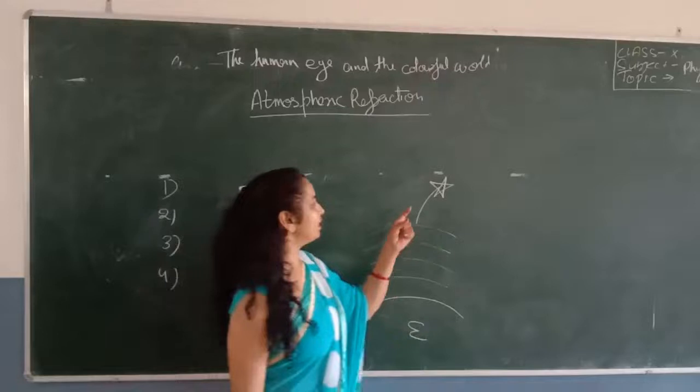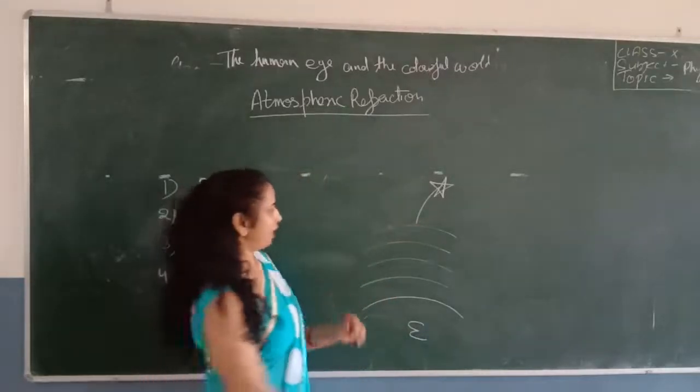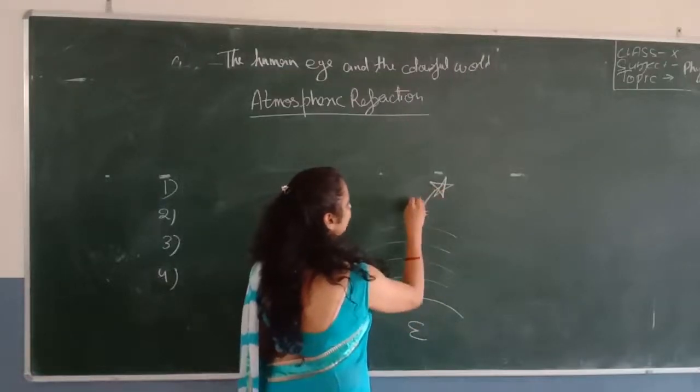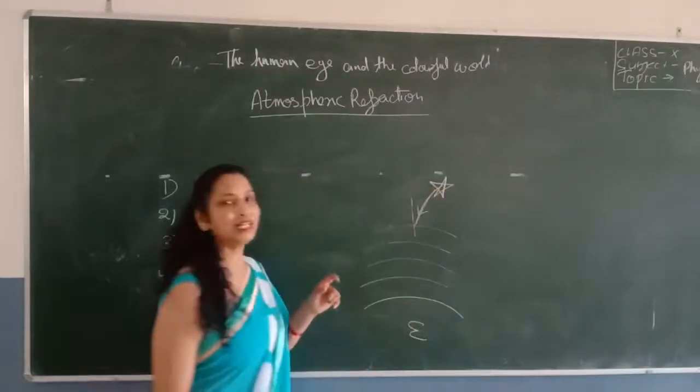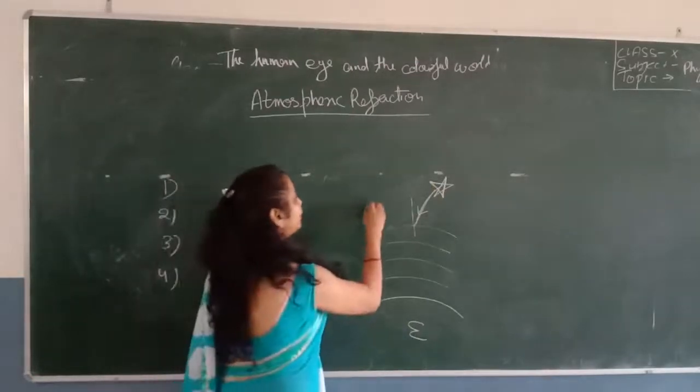So what happens when the light enters the earth's atmosphere? It bends towards the normal. Since the light is coming from the stars and enters the atmosphere, it goes from the rare to the denser medium.